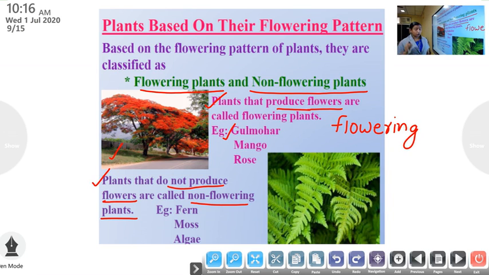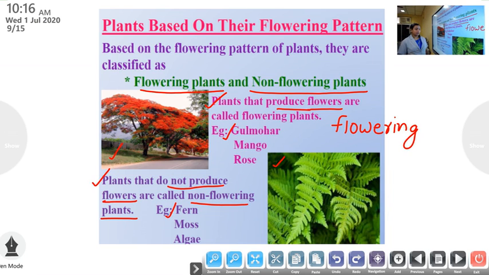Plants that do not produce flowers are called non-flowering plants. Example, fern. This is a picture of a fern. Example, fern, moss, algae.